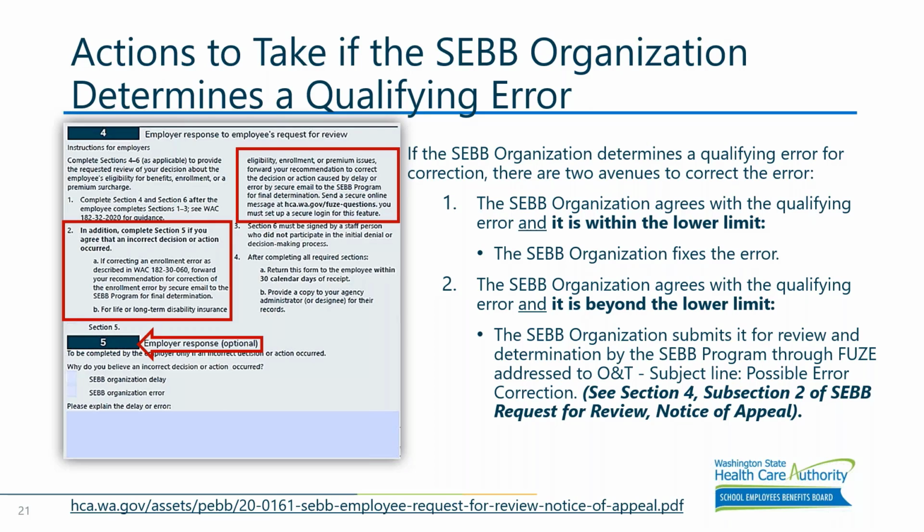However, it's really important to note when the employee brings this error to your attention that if it goes beyond the lower limit, that it's beyond the accounting lower limit and billing, that it'll have to be handled through the error correction process and follow specific notification, correction, and recourse allotted for the employee.